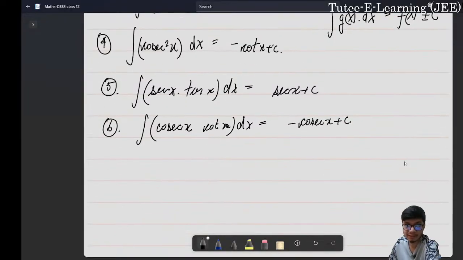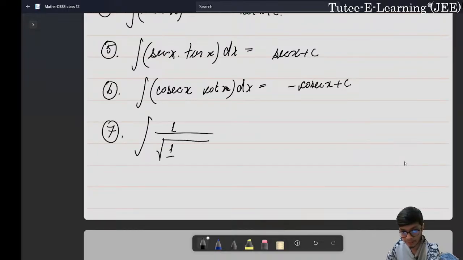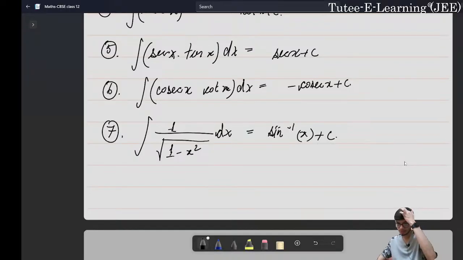And apart from this, let us also look into the inverse trigonometric functions. Now these are quite important, especially while solving difficult problems, okay. So integration of 1 upon square root of 1 minus x square dx is going to yield us sine inverse of x plus c, okay. So we might also change it to 1 upon a square minus x square, right?